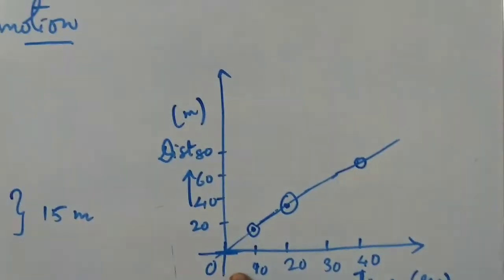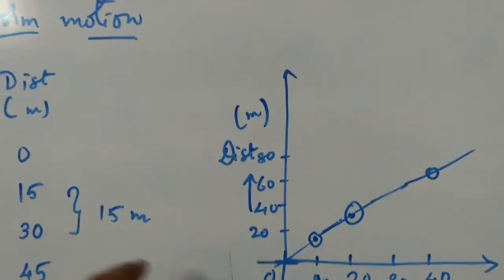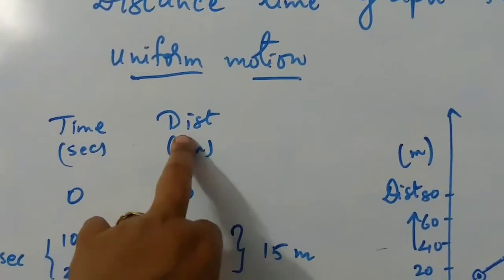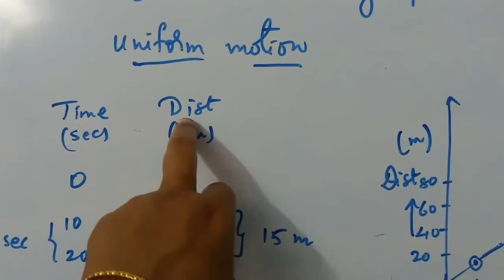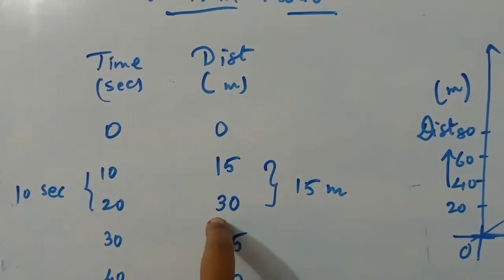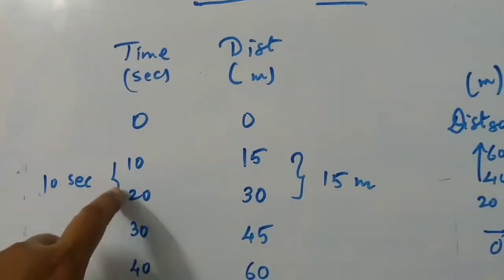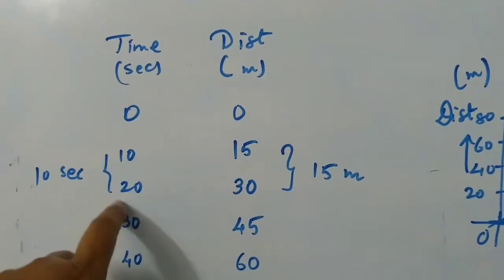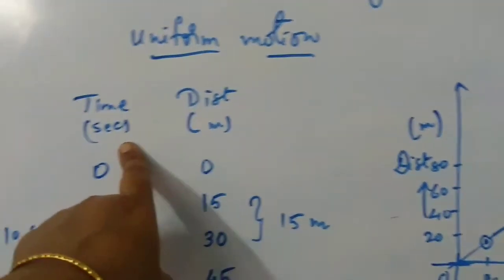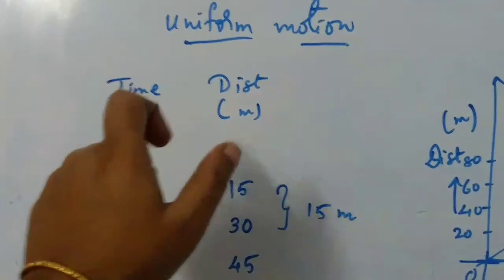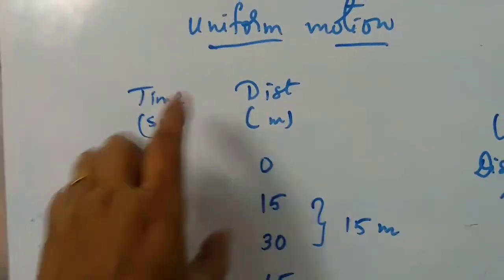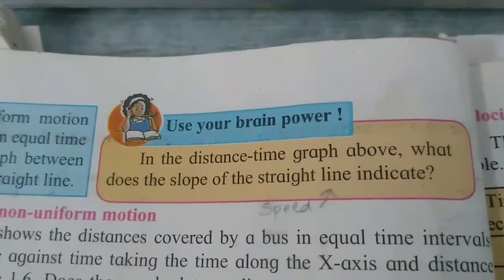Now what does the straight line graph indicate? What is the relation between the distance and the time? If the time increases, then what about the distance? Is it increasing with the time? Think over it. We can see here, if the time is increasing, is the distance covered increasing? Yes. And how is it? In the same proportion. So here we can put forward the relationship between distance and time, that distance is directly proportional to the time. Meaning if time increases, distance is also going to increase.